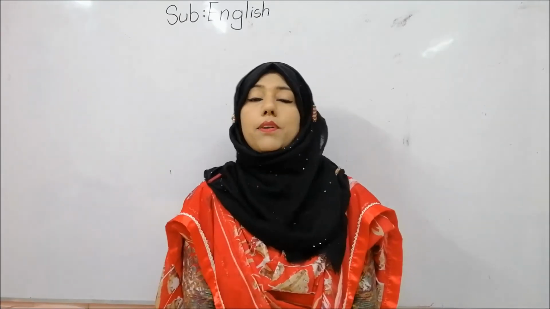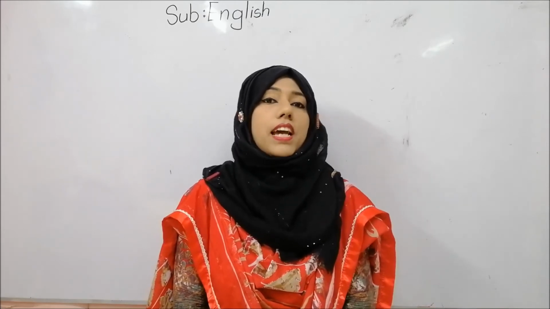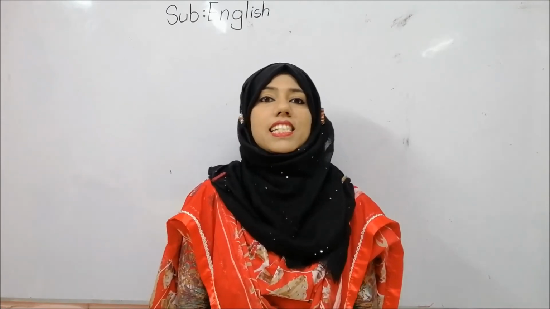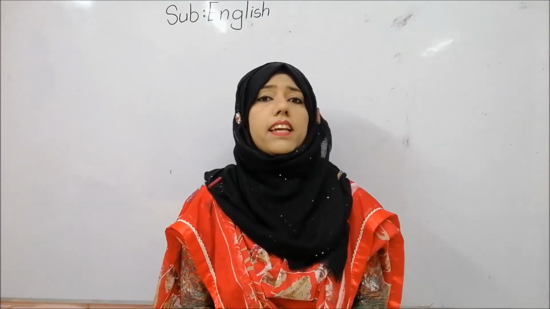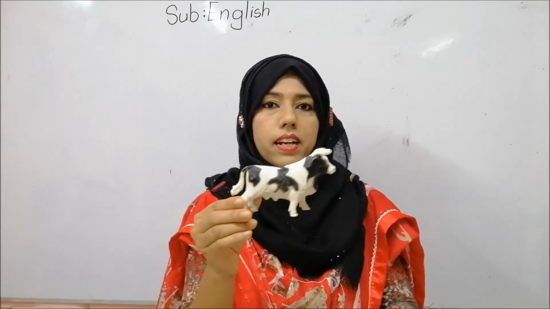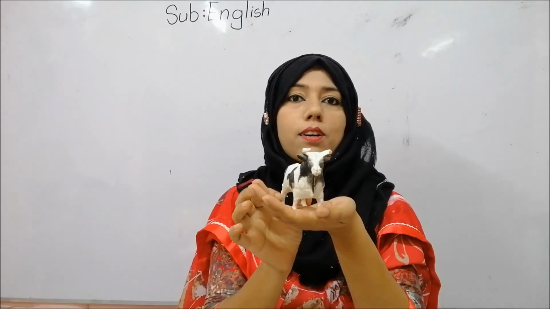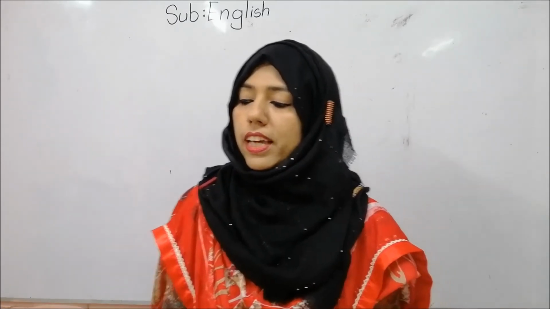Okay. Students, in our previous classes, we already learned letter A to Q, right? And we learned the phonic sound and object's name of each letters, right? I think if I show you any objects, you can easily say the letter's name, right? Look here. What is it? This is cow. What for cow? Can you tell me? Cow. Which letter phonic sound is ka? C. C phonic sound is ka. So C for cow.